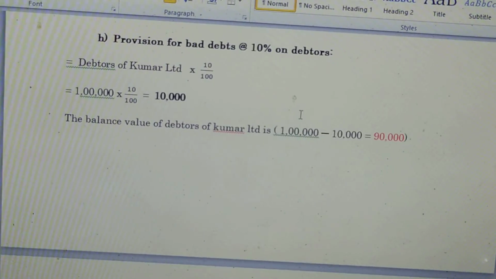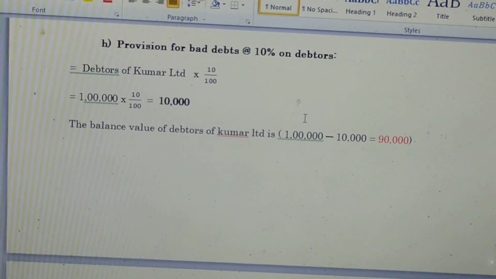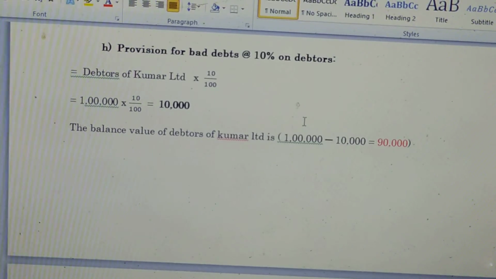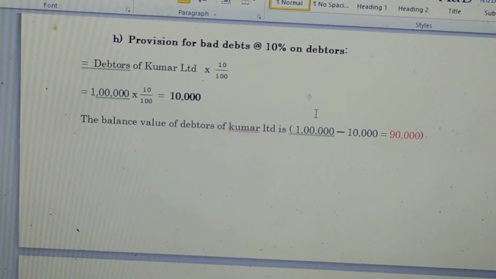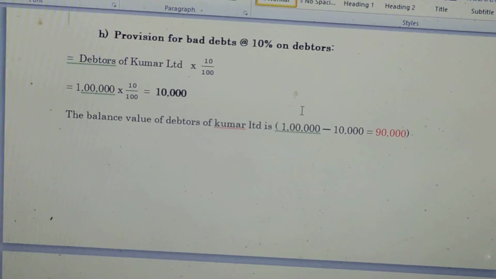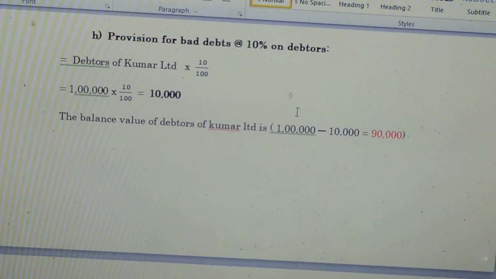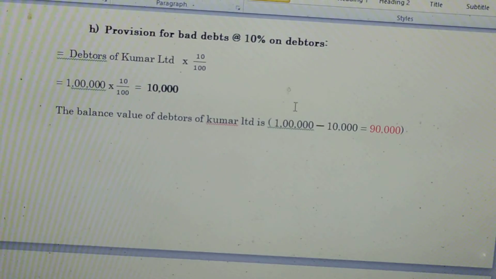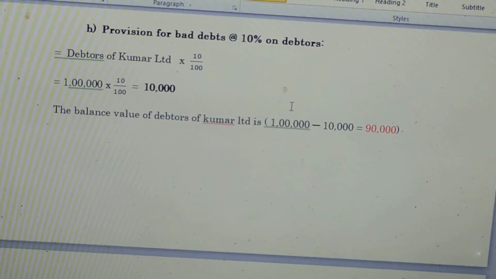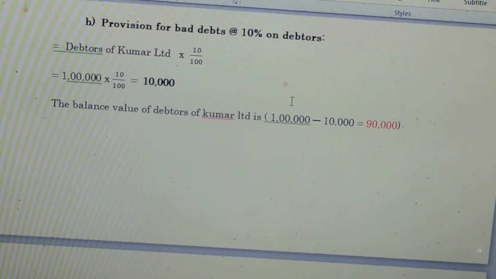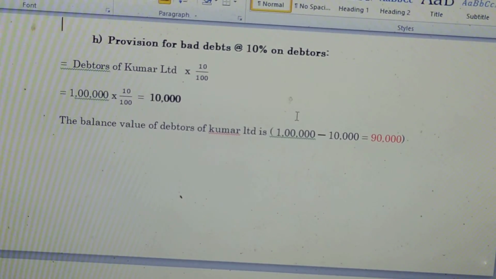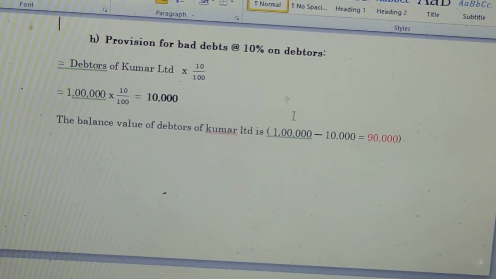And working note H is a provision for bad debts at 10% on debtors, equal to debtors of Kumar Limited 10 divided by 100, then equal to 1 lakh multiplied by 10 divided by 100, we get 10,000 as the provision for bad debts of Kumar Limited. The balance value of debtors of Kumar Limited is 1 lakh minus 10,000, we get 90,000.